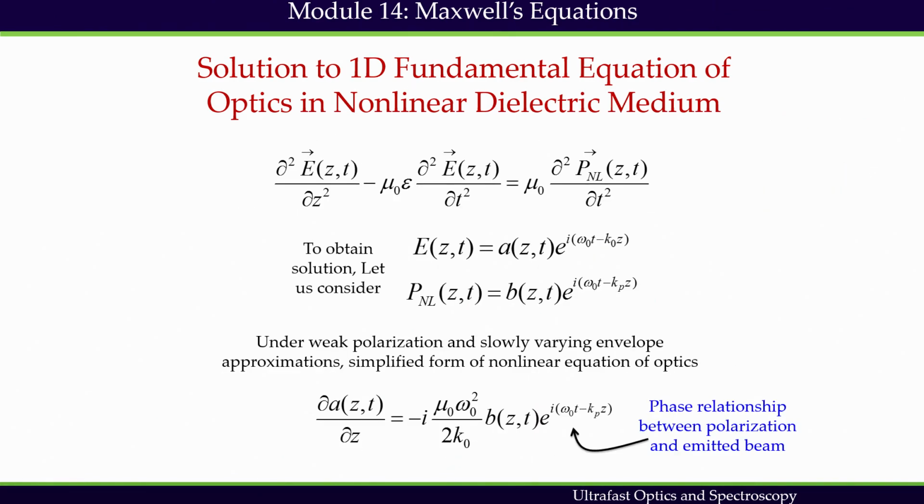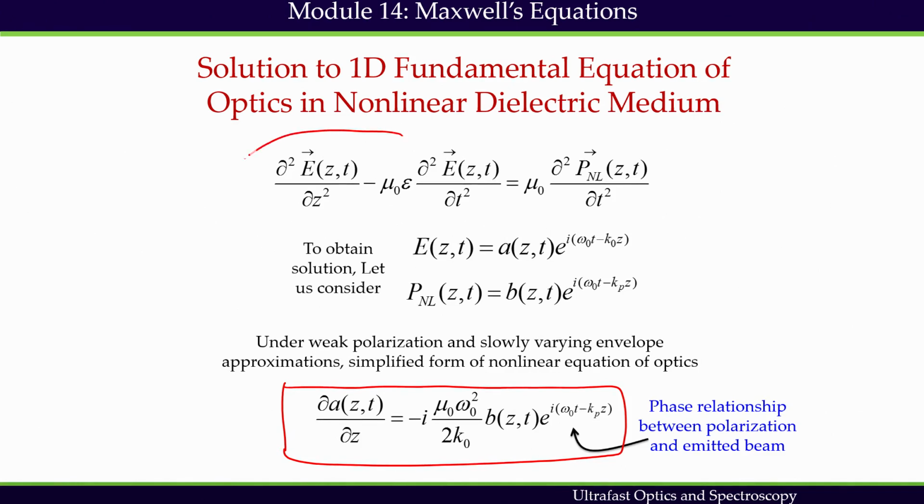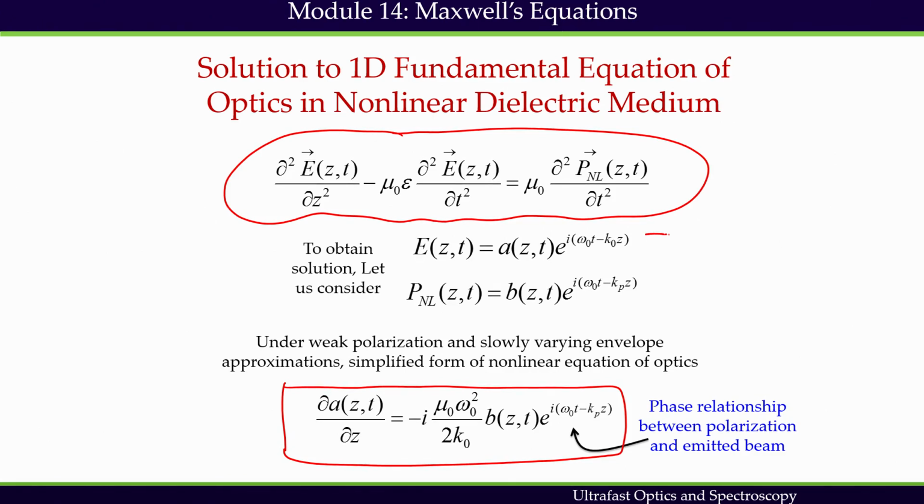We can write down this expression. Here what we have done is that this was the expression we have got from Maxwell's equations, and using these trial solutions we have found a solution.